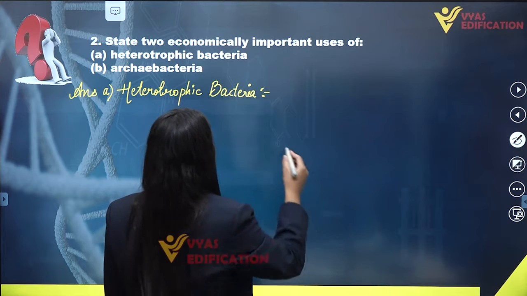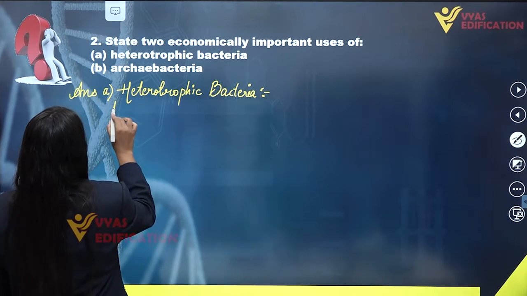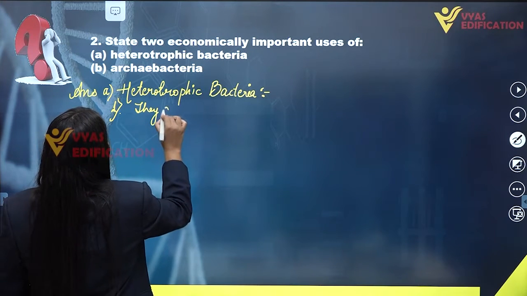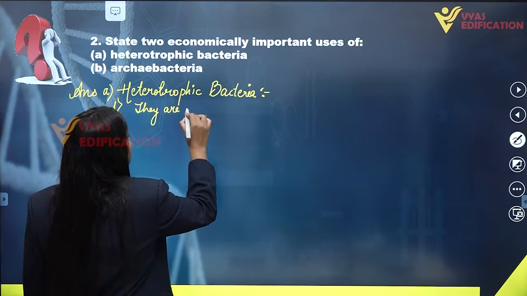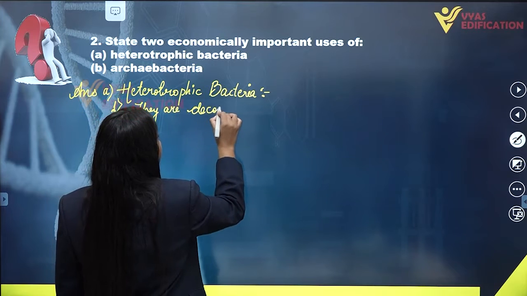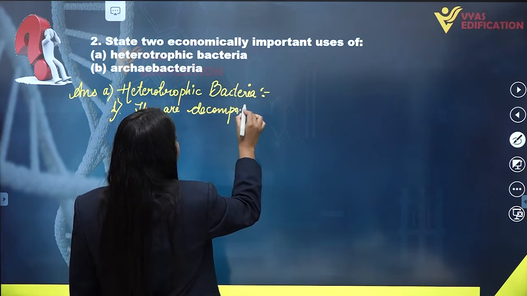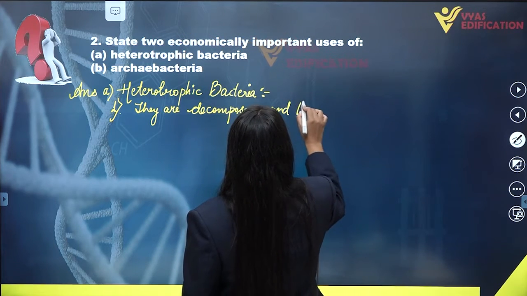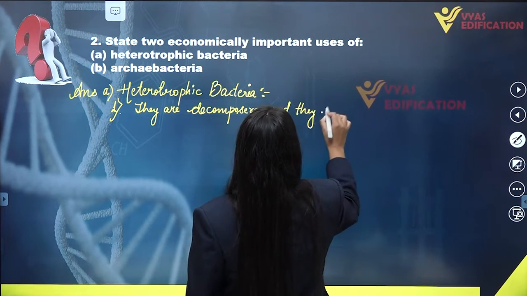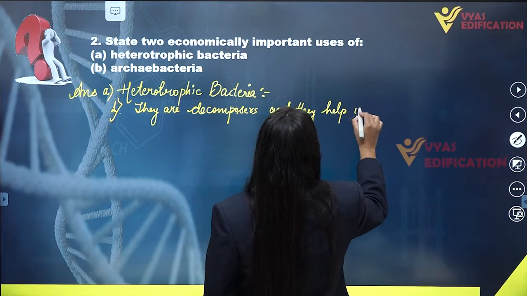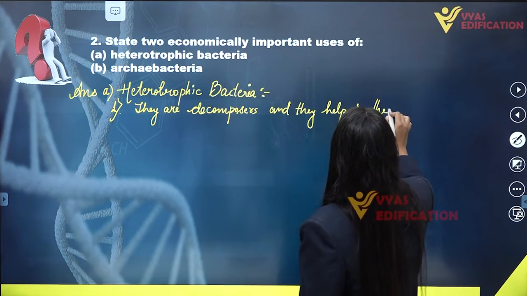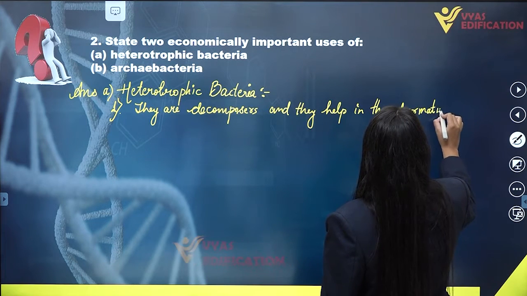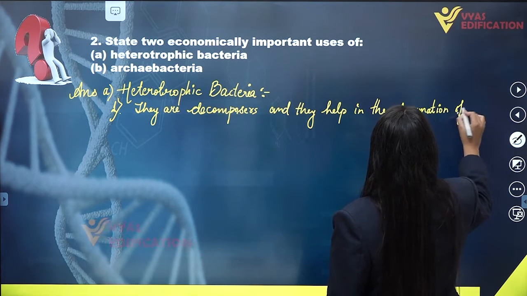So the first economic importance of heterotrophic bacteria is they are decomposers, and they help in the formation of humus.